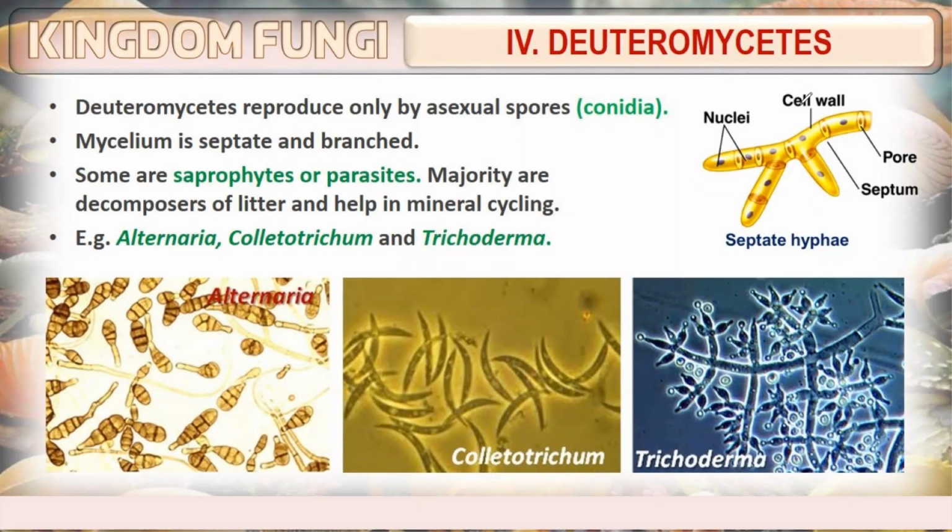The majority are decomposers of litter and help in mineral cycling. Examples of Deuteromycetes are Alternaria, Colletotrichum, and Trichoderma. So here we are ending our video on the Fungi Kingdom.